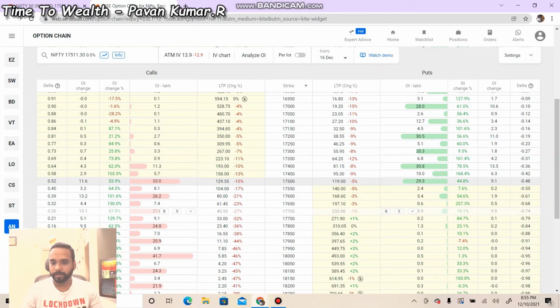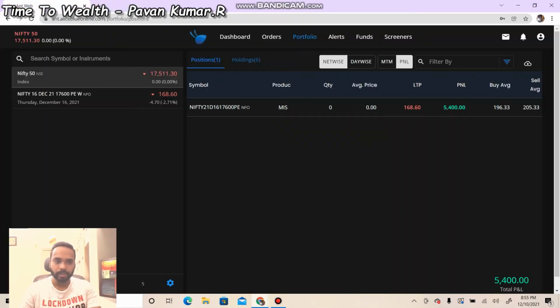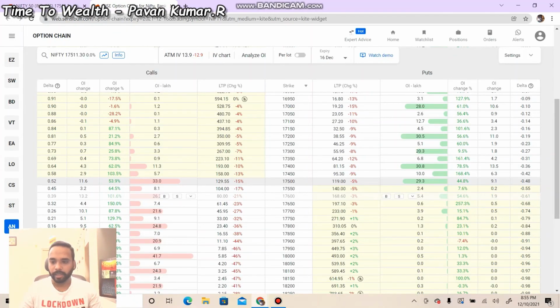So minus 0.74 is this. These are the calls, these are the puts which I have traded. That was the 17,600 put. Currently it is at minus 0.61 since the day is closed. However, when I was trading, it was at 0.71. What happens is when you buy a higher delta, in this case 0.74, for 1 point of Nifty, the option premium would move by 0.7. Got it? So for 1 point here, the movement will be 0.74, and that is when you get the exact